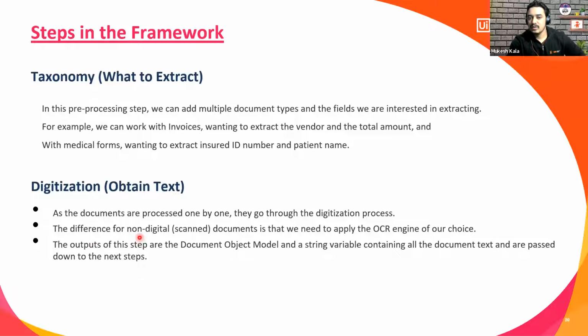So whenever you digitize the data, what is the output of the digitization? The output of the digitization would be a document object model and a string variable containing all the document text that are passed down the steps. Okay, I'll answer Nalini's question in a bit. Let me first do the document object model, right? So DOM is a document object model which would have all the information in a digitized form, and the output would be a string variable. So DOM will have all the information.